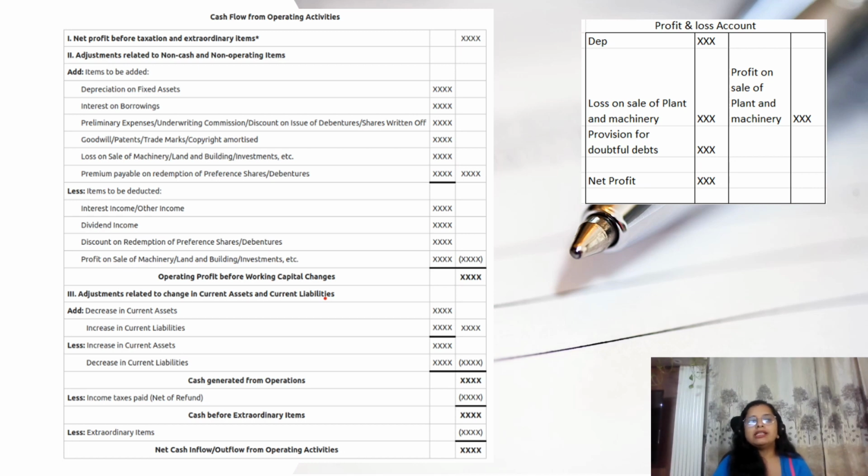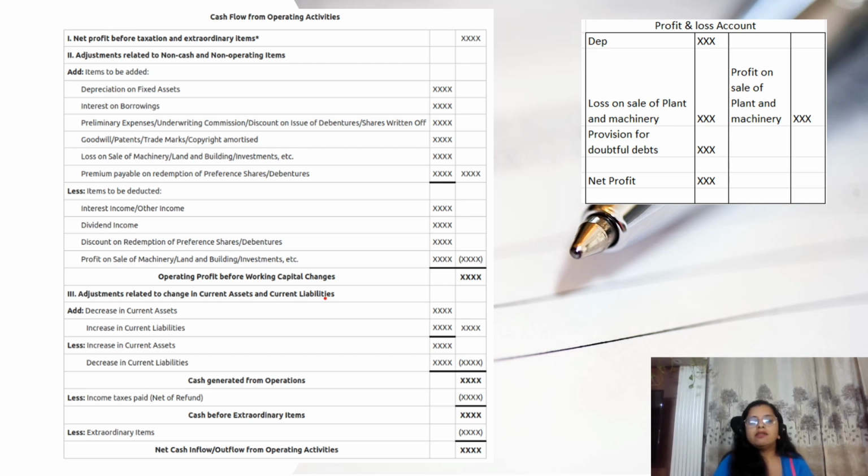In case they are subtracted in P&L, then we have to add them back. In case they are increasing my profit in P&L, then I have to subtract them. Then we come at operating profit before working capital changes. To come at the cash flow from operations, we have to adjust the working capital. So what is working capital? It is current assets and current liabilities.